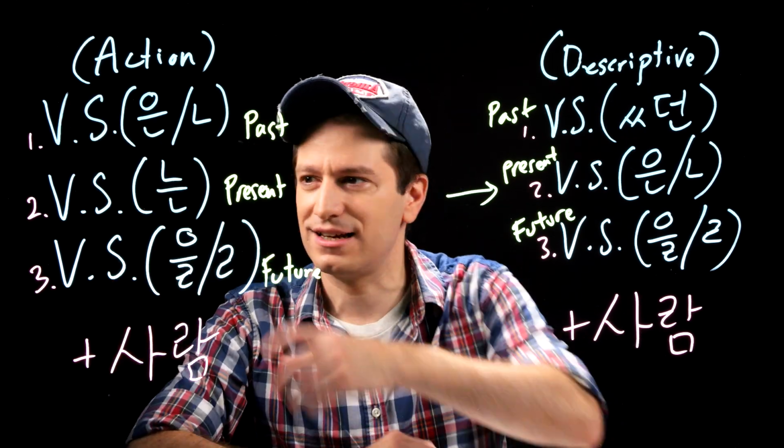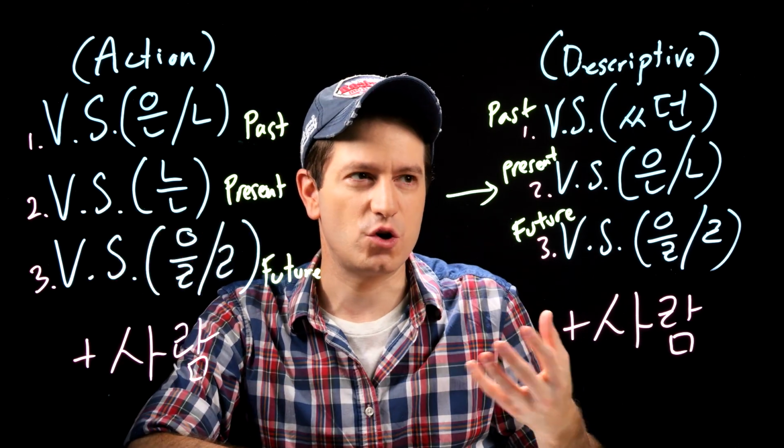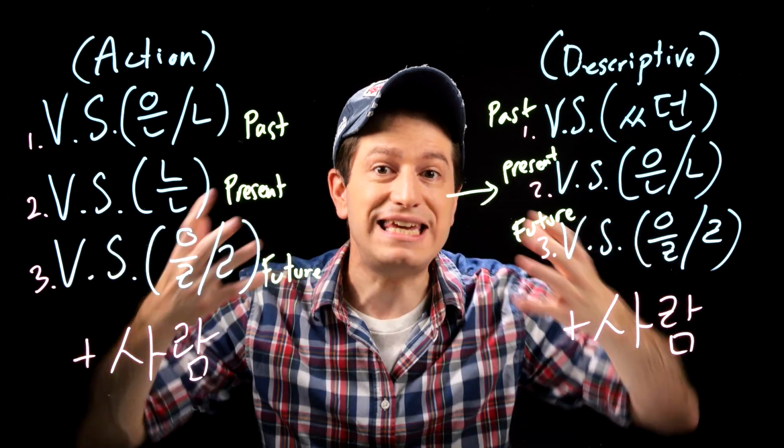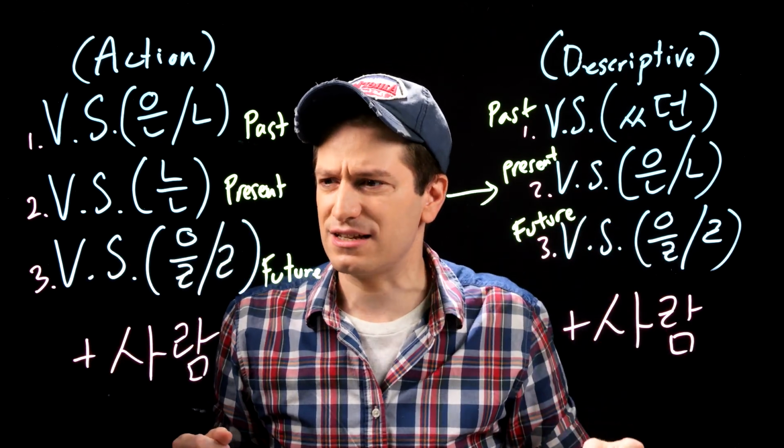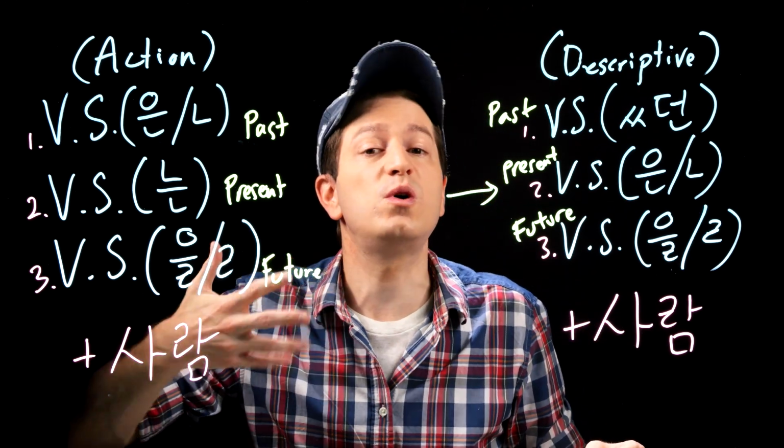For present tense, 먹다, to eat, could become 먹는 사람. So a person who, present tense, eats. Or future tense, 먹을 사람, a person who will eat or a person who would eat.